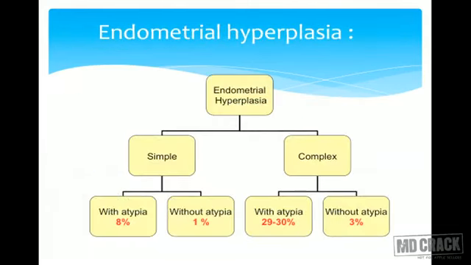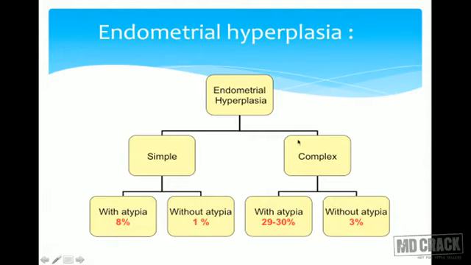Now the types of endometrial hyperplasia: simple and complex. Simple can also be called cystic and complex as glandular. Now see the differentiation. If simple hyperplasia is with atypia, there is an 8% chance that it will lead to CA endometrium. So whenever there is atypia present at the cellular level, it is more risky. And see the difference, if without atypia, then only 1% has a progression to CA endometrium.